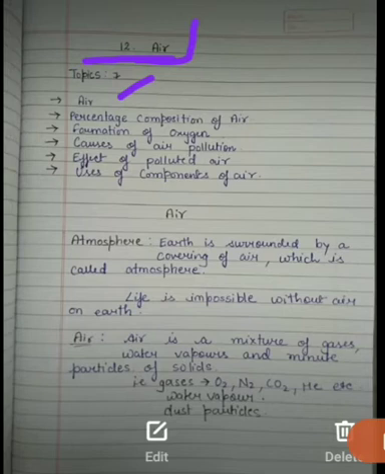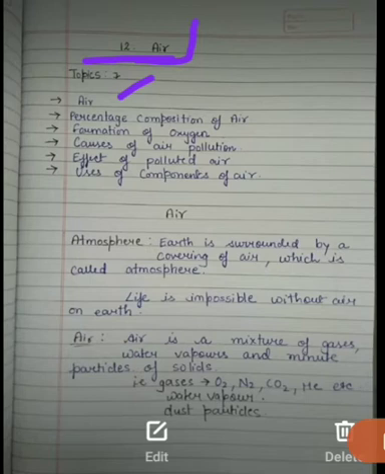It is not fixed what its formula is, or we cannot say that at this area this much amount of air is there. We cannot calculate it, though there are some apparatus with which we can calculate humidity, the moisture content, but we cannot calculate the amount of air present in any region. So you have to just focus on what air is. Air is a mixture of gases. And the components of air are oxygen, nitrogen, carbon dioxide, helium, water vapor, and dust particles.